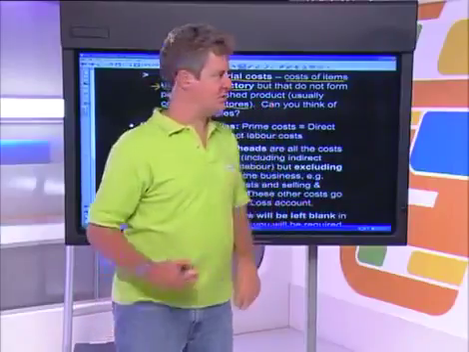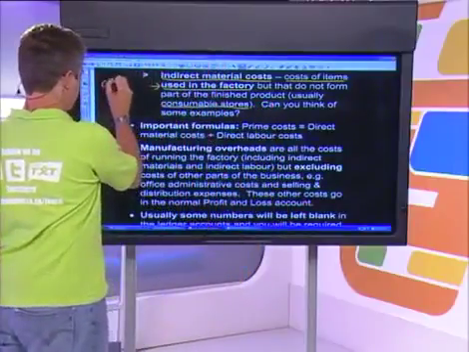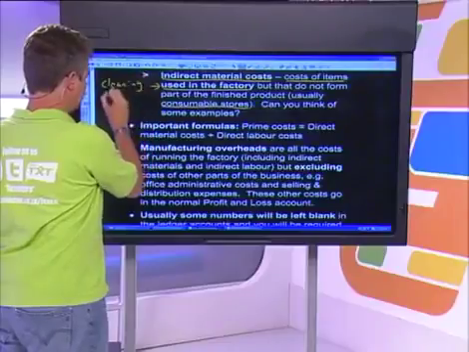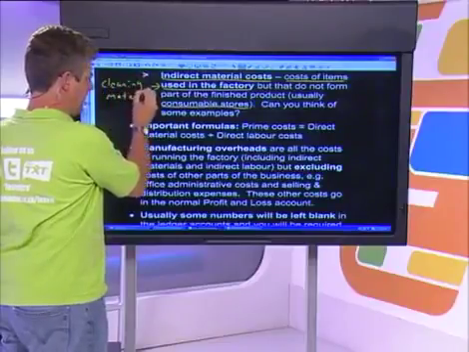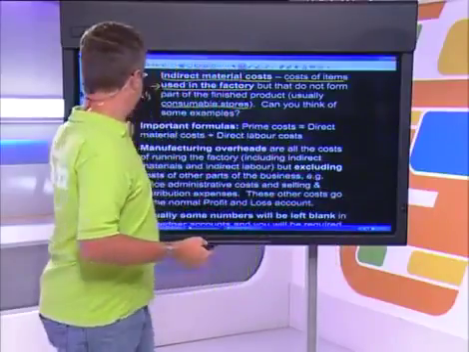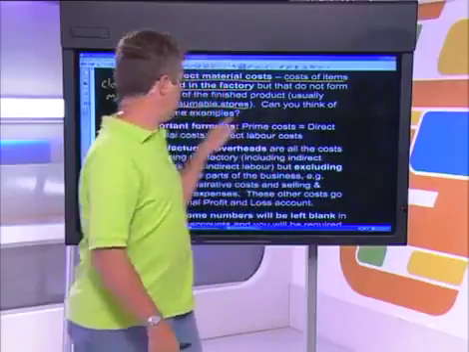Let me give you two important examples. One is going to be your cleaning materials. A factory can be quite a dirty place. You're using all sorts of different parts, and sometimes there's oil and sometimes there are other things that make the factory quite dirty and it needs to be cleaned at the end. So any cleaning material, you don't sell a finished product with cleaning material attached to it. The cleaning material is used in the factory, but it actually is not part of the finished product. So we will consider that to be an indirect material cost.